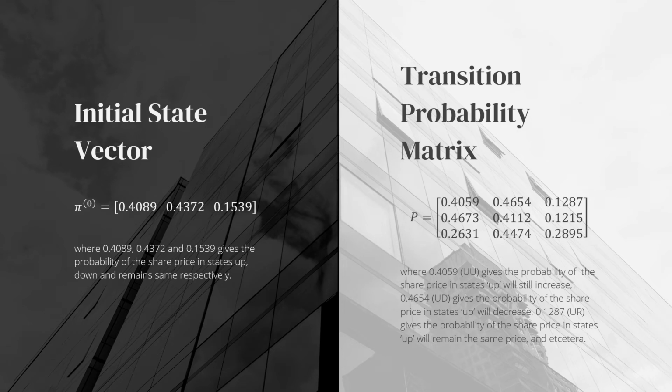Next, I will present the initial state vector, which is shown in the slide, where 0.4089, 0.4372, and 0.1539 give the probability of the share price being in the up state, down state, and remain state respectively, while the right hand side shows the transition probability matrix that we obtained.